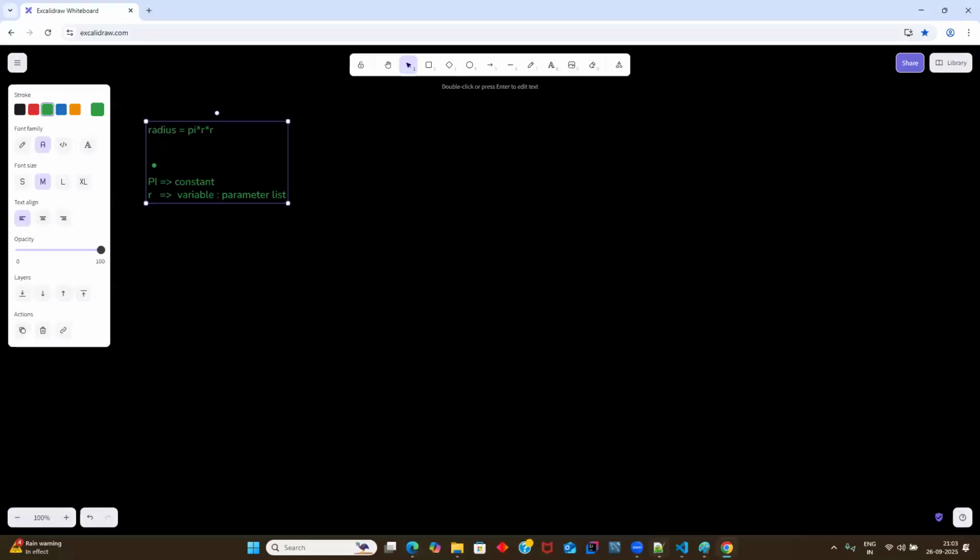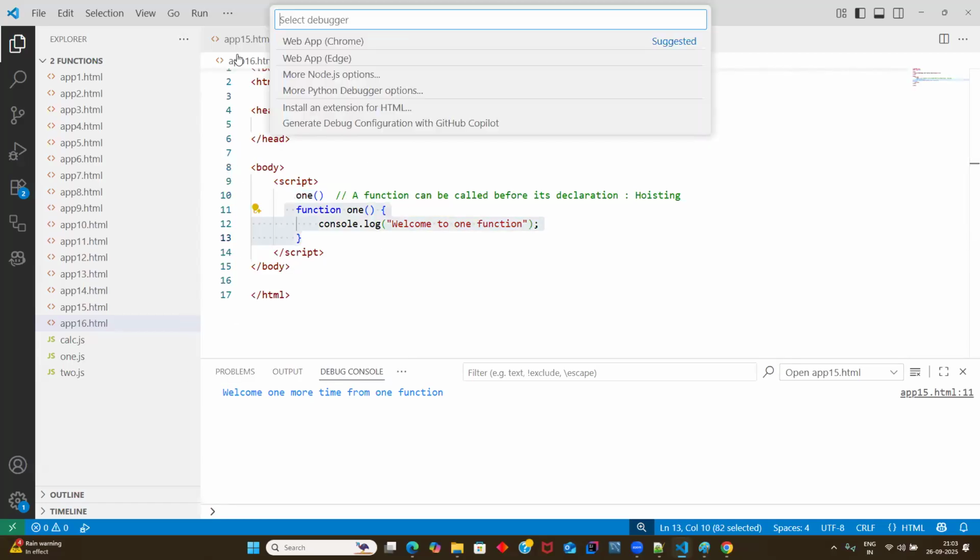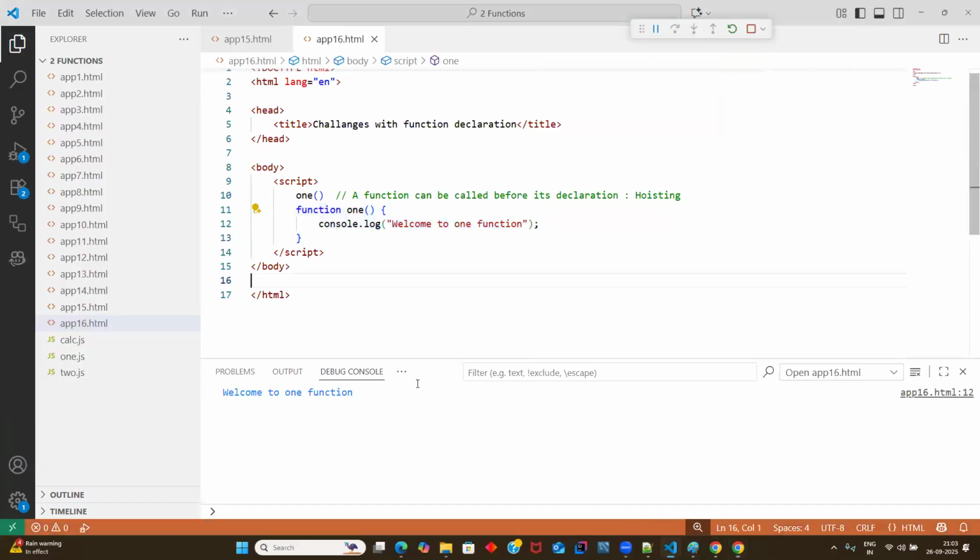So what is the proper syntax of functions? First you have to prepare the function, and below it you have to call it. But the bad thing we were doing is first calling the function and then providing its logic. Still, if you run the code, guys, you can see the same output. You can see welcome to one function.